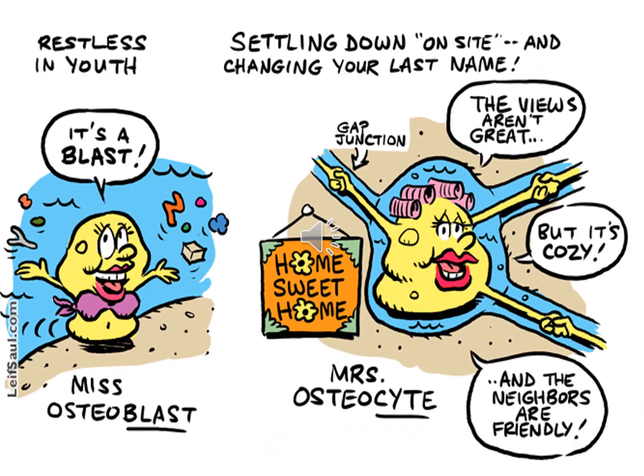So this comic strip is showing you the difference between osteoblast and osteocyte. You can see it is written Miss Osteoblast and Mrs. Osteocyte. Miss Osteoblast, the blast is the immature bone cell. It is living in a free world, it is restless, it is giving rise to osteocyte. And Mrs. Osteocyte is the mature bone cell. It has now settled. You can see Miss to Mrs. Now it represents that it is now married. It is now going to reside in a house, and this house is known as lacunae.